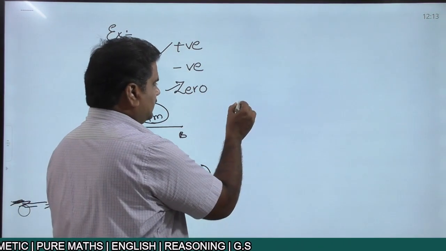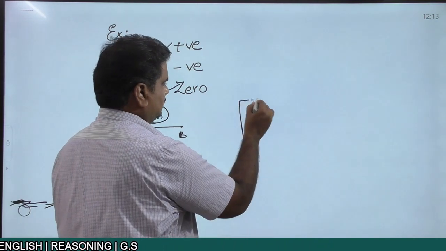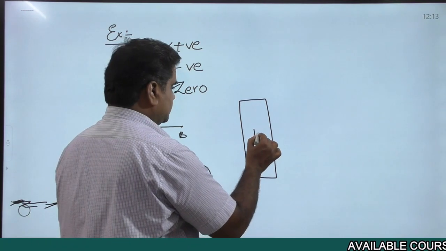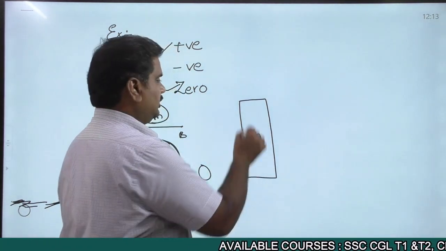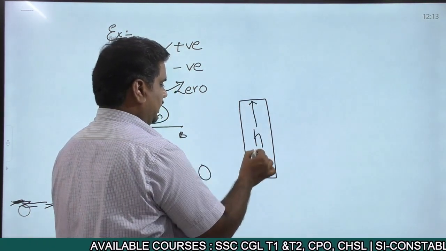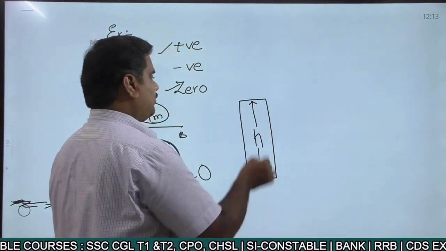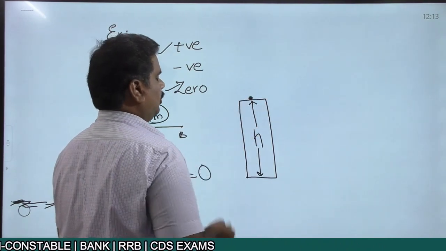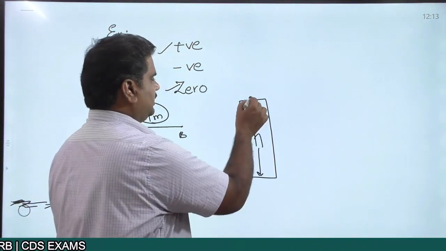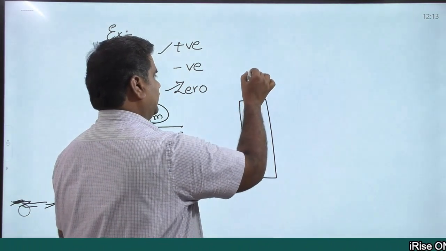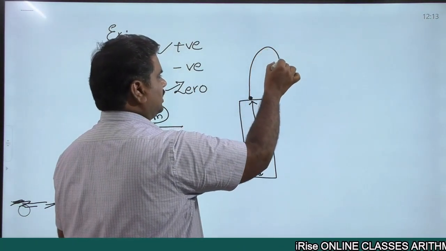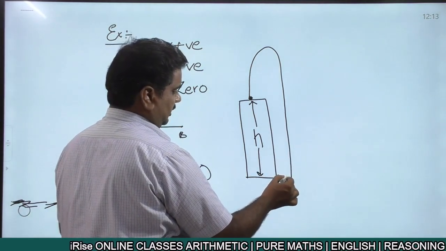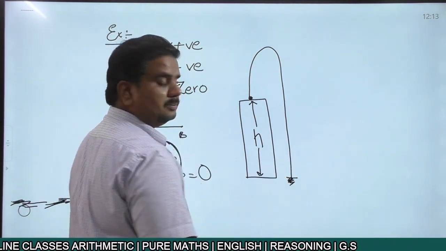Now here, suppose that you take a tall building like this, a tall building which is having a height h, right? From the top of the tower, starting at this particular point, you throw an object in the upward direction. Now this particular object, after traveling, moves onto the ground in this particular way. This is the ground, right?